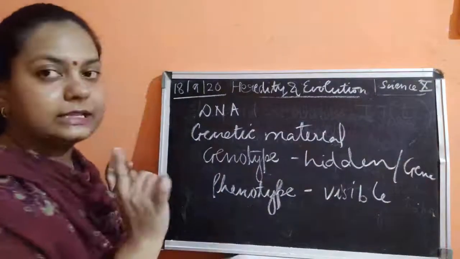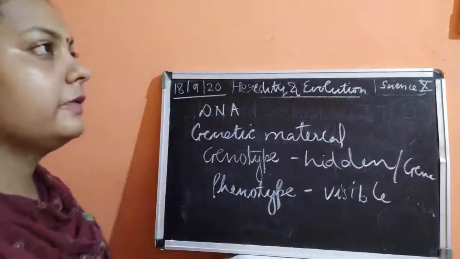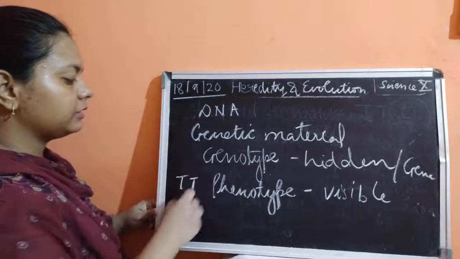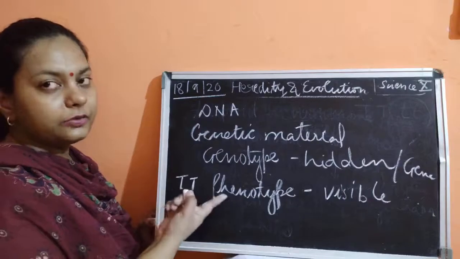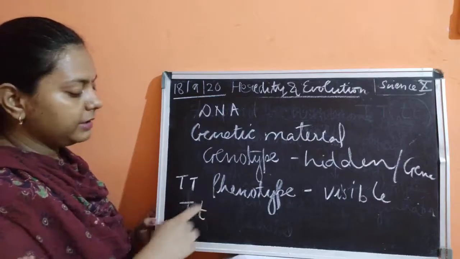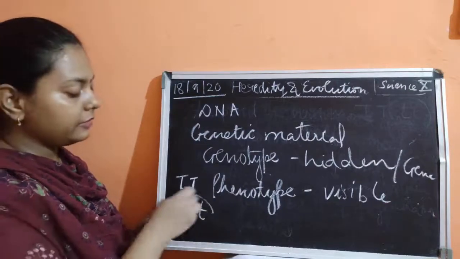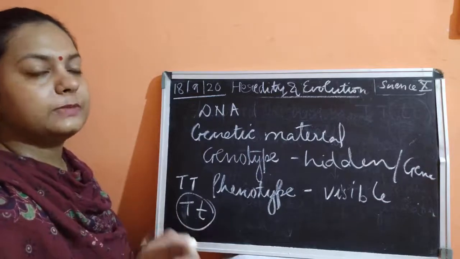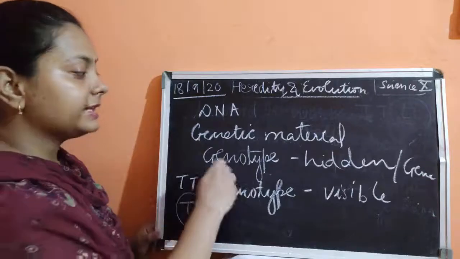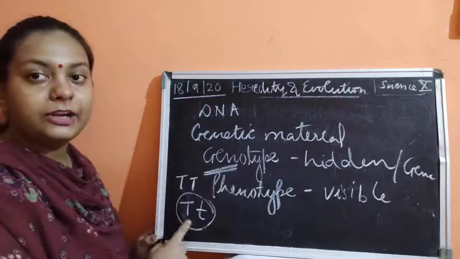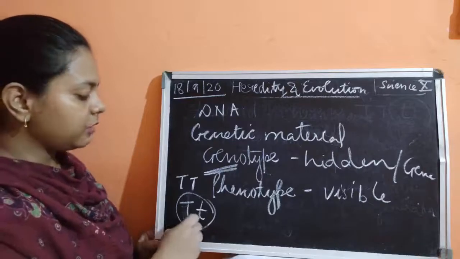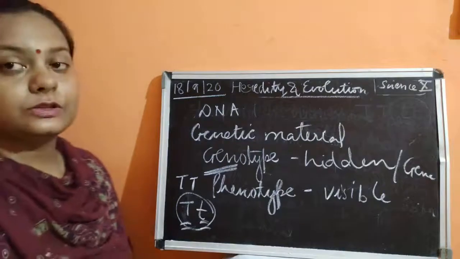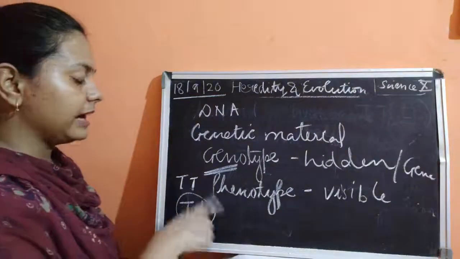Height is a visible characteristic. Phenotypically it is tall in nature. If it contains both alleles as capital T, it would be tall. If it contains one capital T and one small t, again it would be tall. From outside you will see that this plant is tall, but if you check its gene, it has the heterozygous condition, where one is the small letter and another one is the capital letter. The pair of alleles would be in heterozygous form.